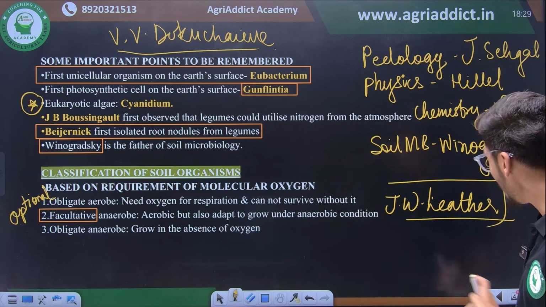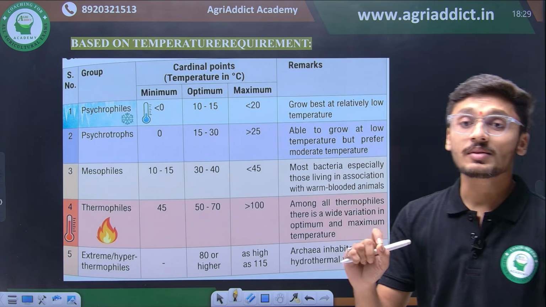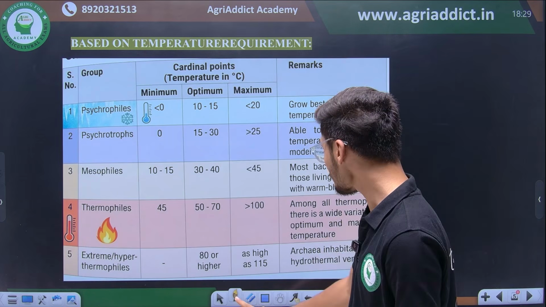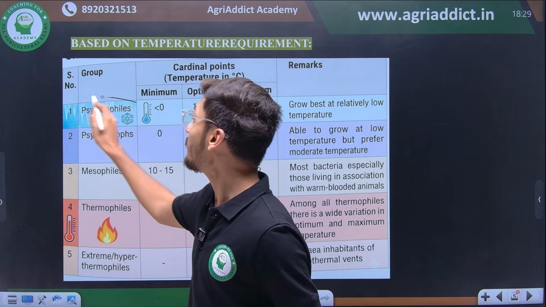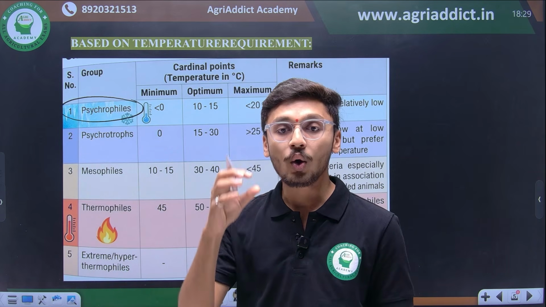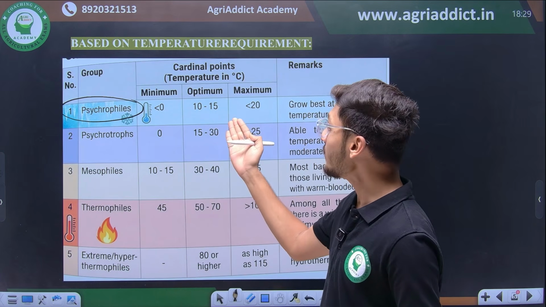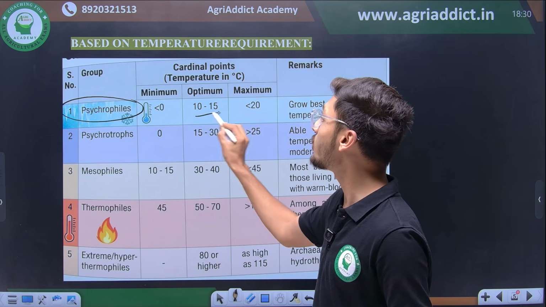Like moving ahead, we have different classification of organisms based on their temperature requirement. So first category we have here are psychrophiles. Psychrophiles are the organisms which survive in low atmospheric temperature. Their minimum temperature can even range up to 0 degrees Celsius, but their optimum ranges from 10 to 15 degrees Celsius.